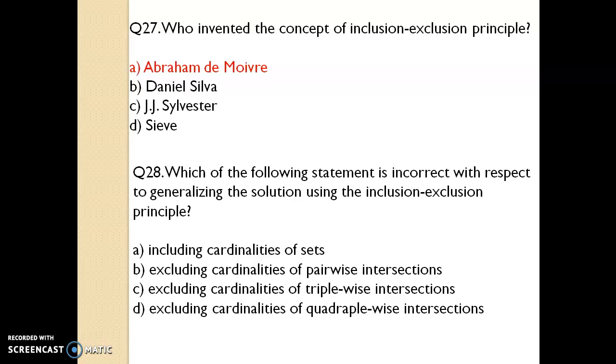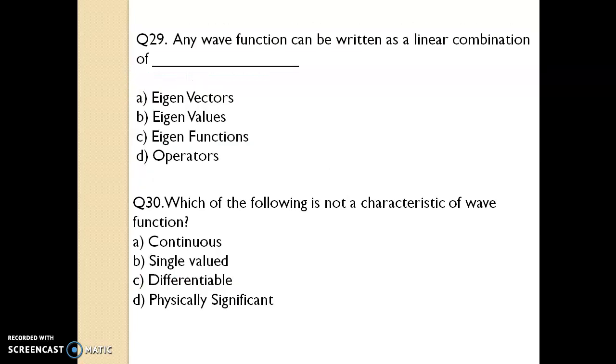Question 28. Which of the following statements is incorrect with respect to generalizing the solution using inclusion exclusion principle? Your answer is excluding cardinalities of triple-wise intersections. Question number 29. Any wave function can be written as linear combinations of eigenfunctions. Question number 30. Which of the following is not a characteristic of a wave function? Your answer is it is physically significant.